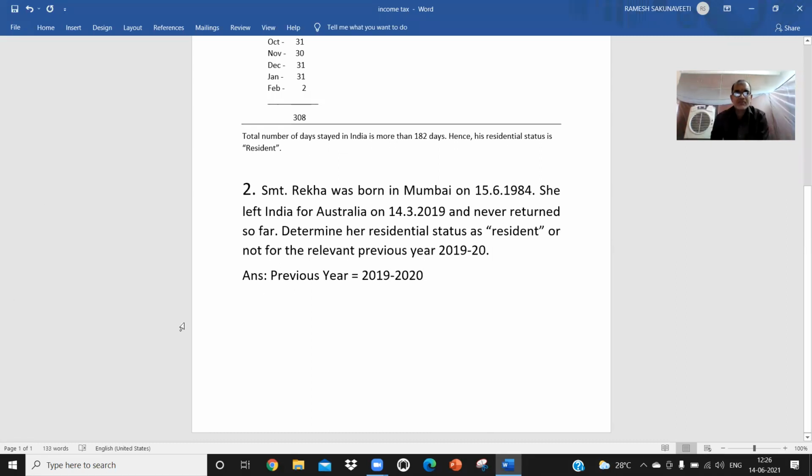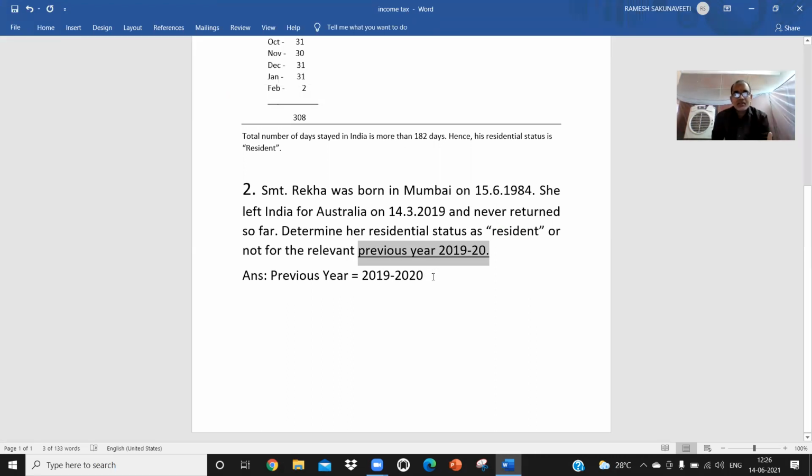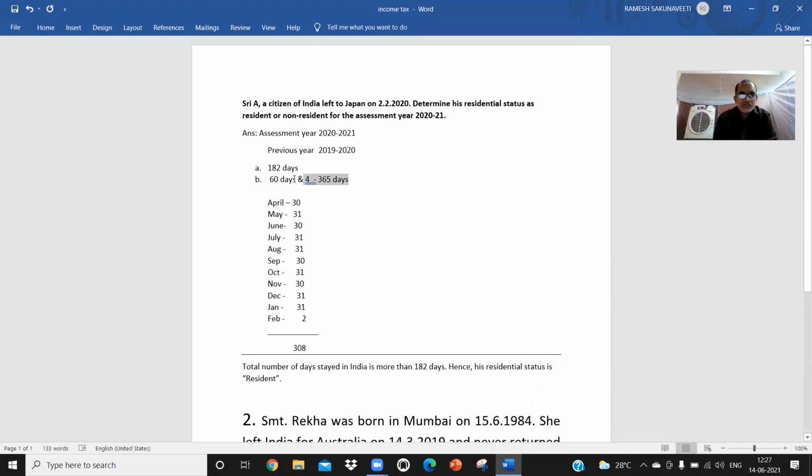That is given in the problem itself. Again, you do not go for the previous year of 2019-20, that is 2018-19. Directly, the previous year is given in the problem. Okay. Two conditions you have to mention and cross-check.